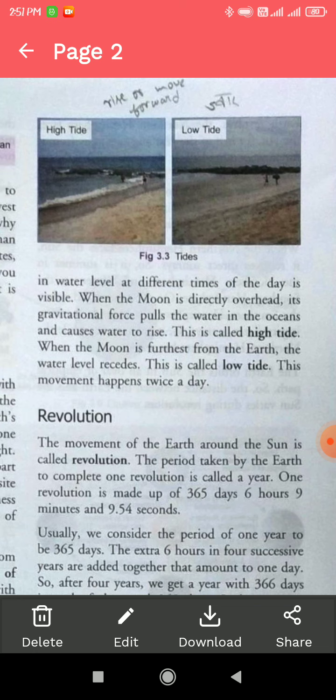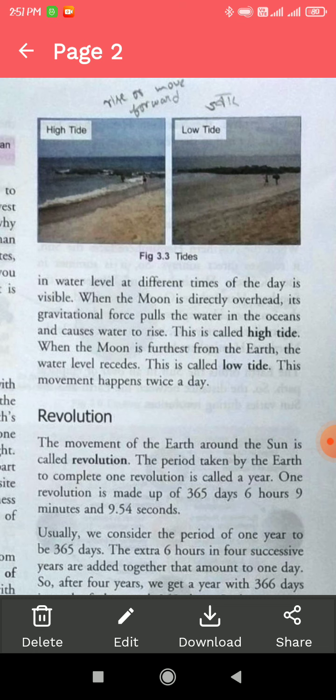When the moon is directly overhead on the sea, its gravitational force pulls the water in the ocean and causes the water to rise, and this is called high tide.